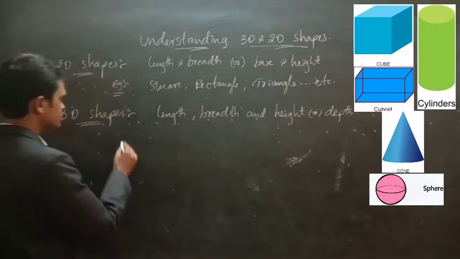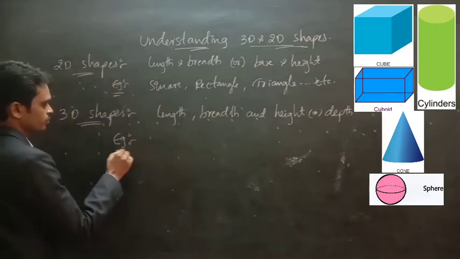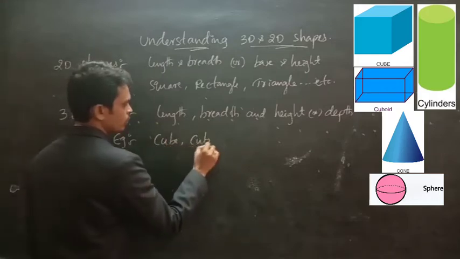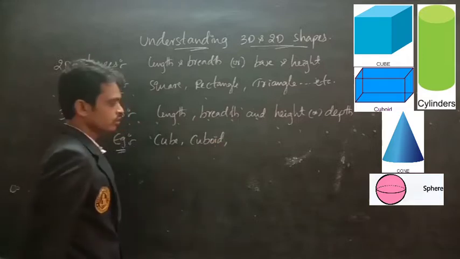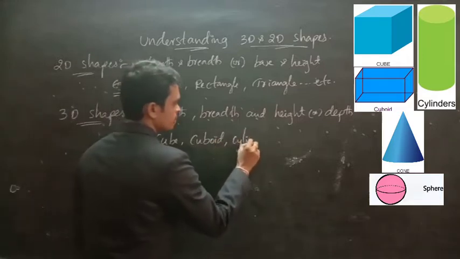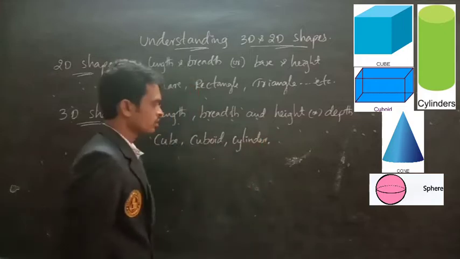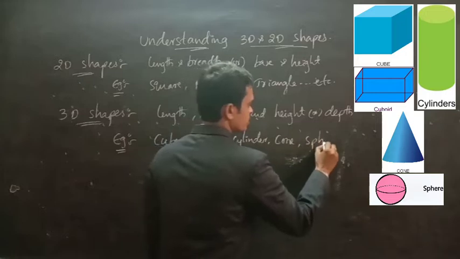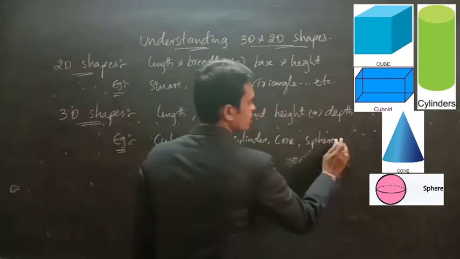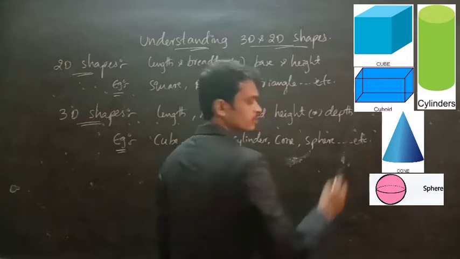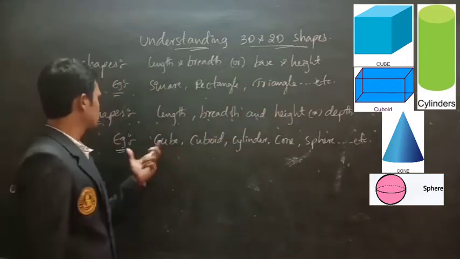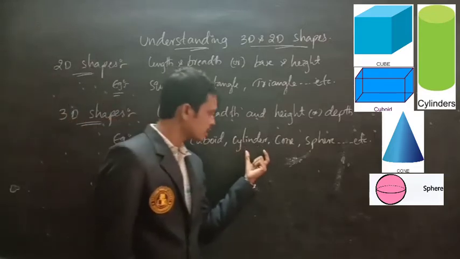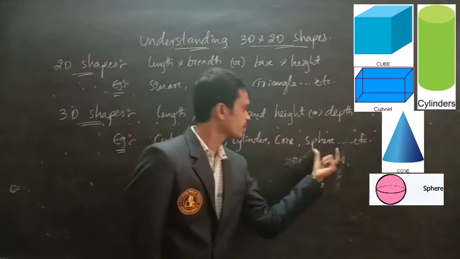3D shapes, for example: cube, cuboid, cylinder, cone, sphere, etc. These are the examples for 3D shapes: cube, cuboid, cylinder, cone, sphere.